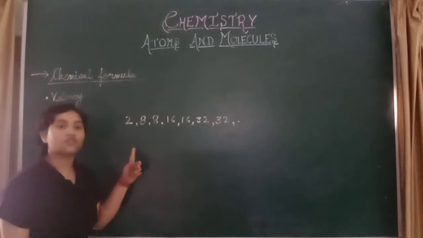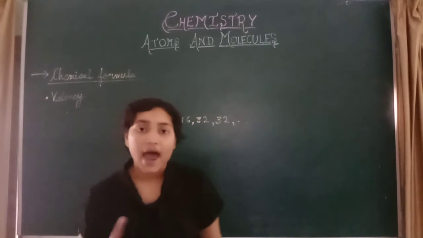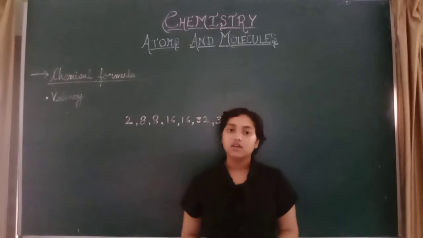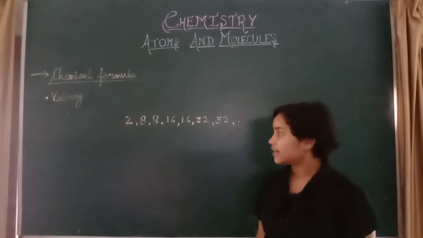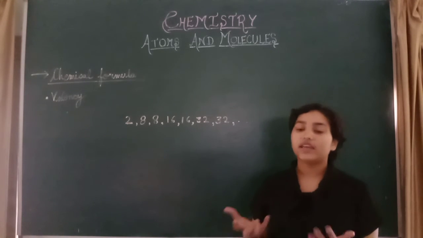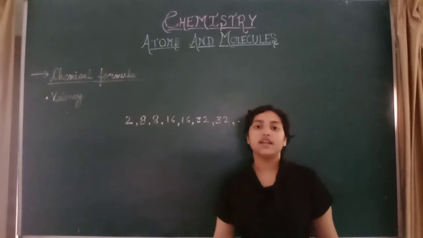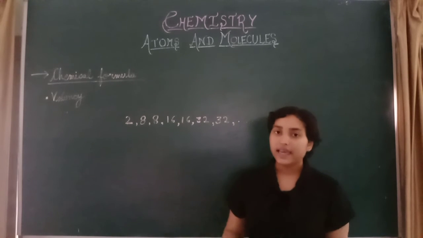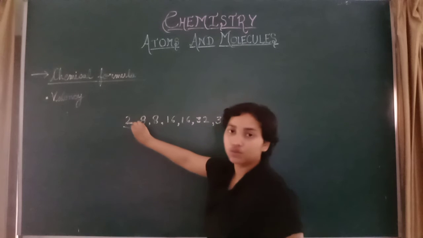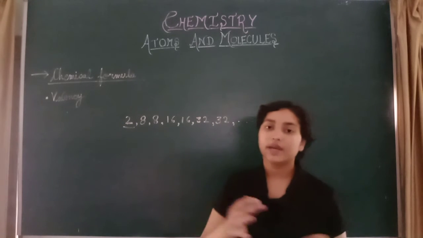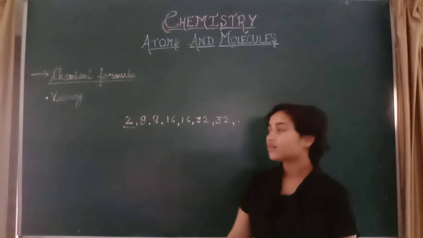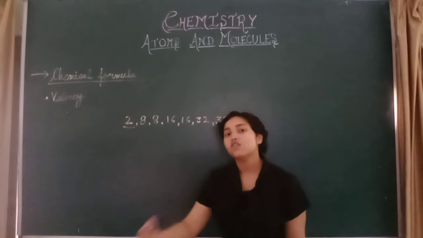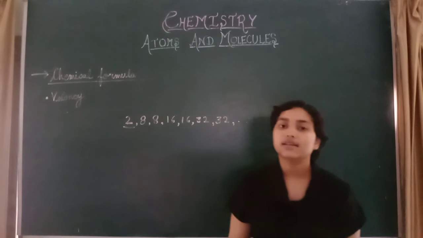So in the first shell, there must be 2 electrons. For example, hydrogen has only 1 electron. So to obtain its stable state, it has to gain 1 or lose 1 electron. If it gains, then it will become 2. And if it loses, then it will become nothing. So sharing also occurs.